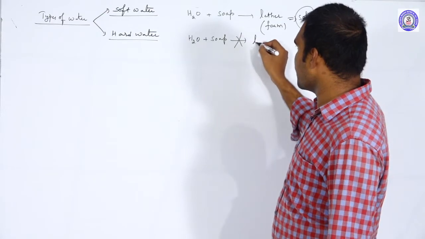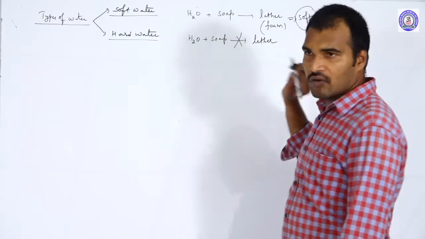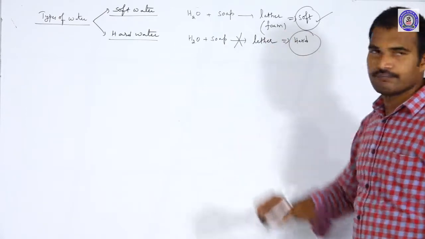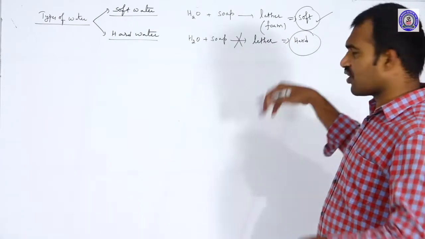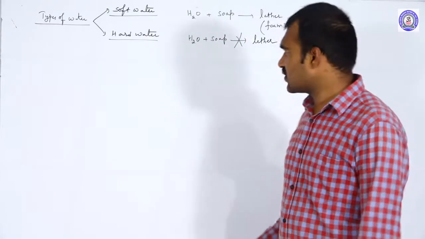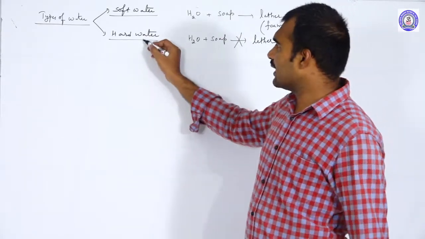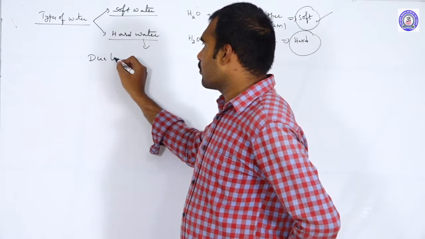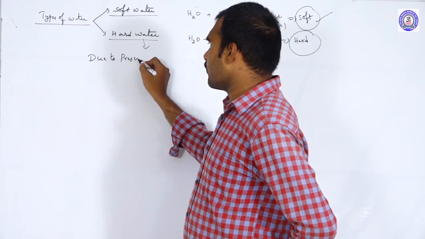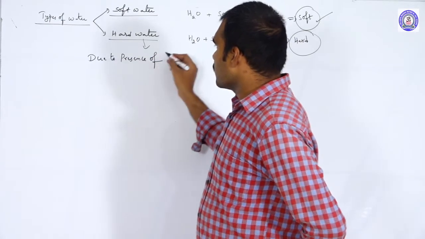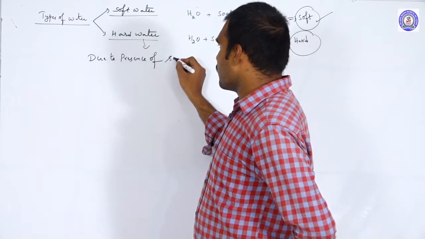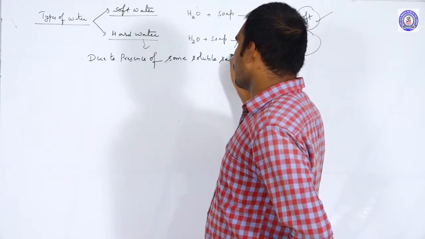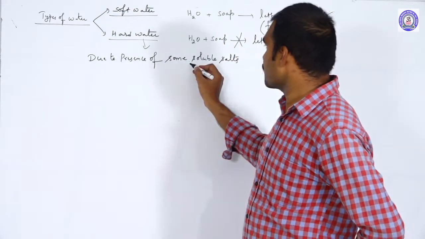After the addition of soap, if it is not giving lather, then this water is hard water. Why is the hard water not giving lather? Because of the presence of some soluble salts.